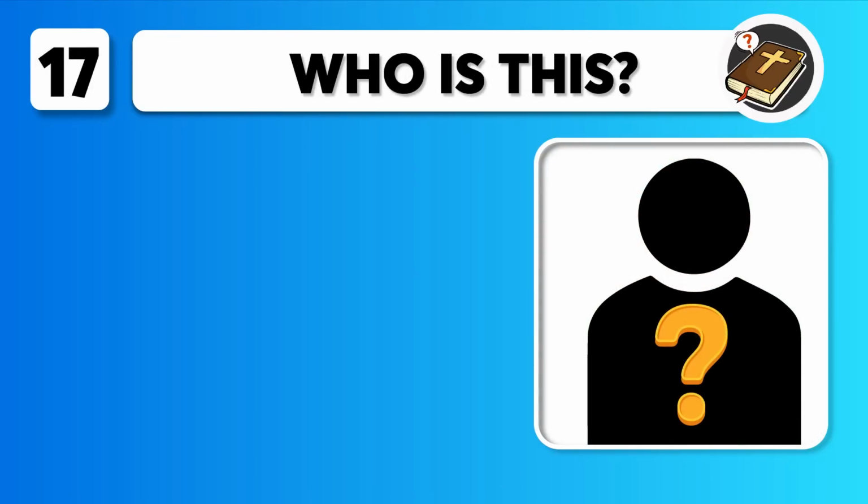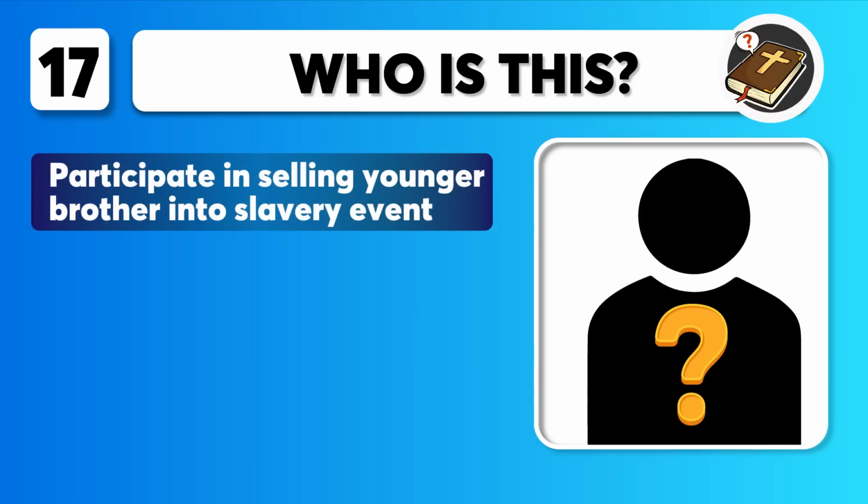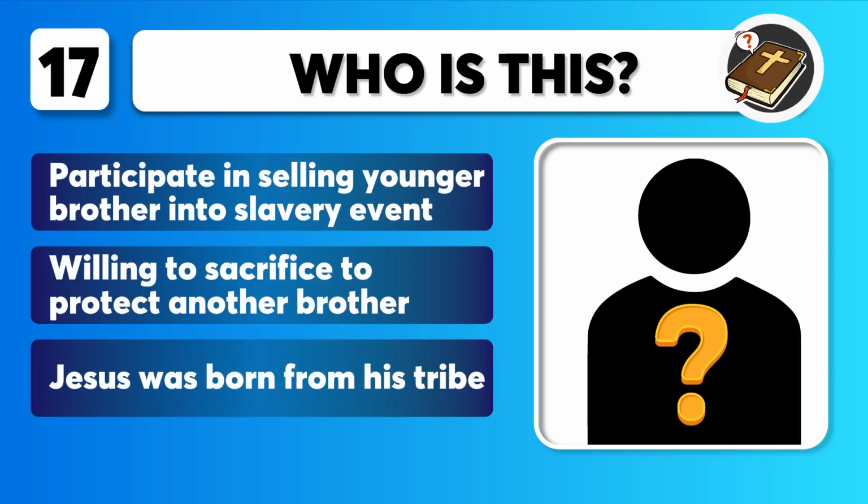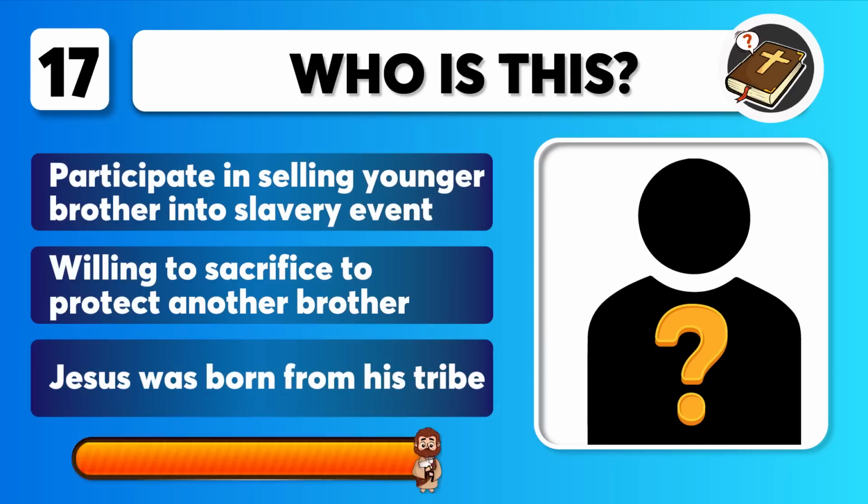Question 17 includes clues. Participate in selling younger brother into slavery event. Willing to sacrifice to protect another brother. Jesus was born from his tribe. Who is this? You get 10 seconds.